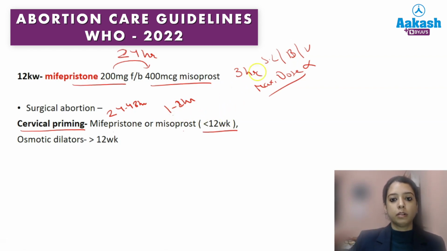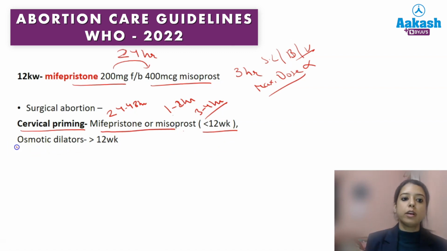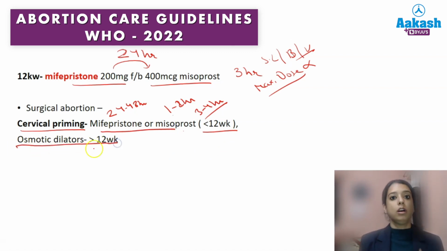But if the route is buccal or vaginal, you have to wait for 3 to 4 hours. So this is the cervical priming at less than 12 weeks. At more than 12 weeks, you can use either medicine or you can use osmotic dilators also, or you can use a combination also.